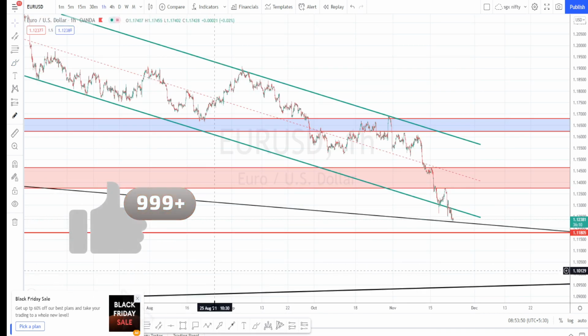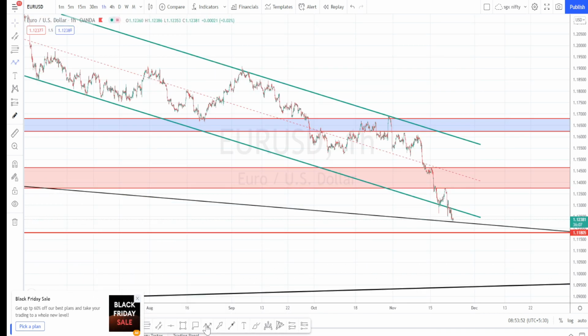So I'm in the hourly time frame now in the EUR/USD currency pair, and you can clearly notice that it has tested this resistance level from the channel pattern of the daily time frame. Again it tested this support level and has broken it. Again it retested the resistance level. Again it has fallen very far, and it did not take time to break this support level also. The bearish trend was very strong, so it has broken the trend also.